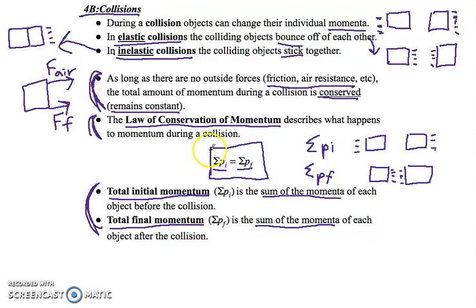So just to quickly recap, the new idea is collisions, and there's two different types of them. If we don't have to worry about any forces outside the collision, then we can think about the conservation of momentum, and that basically tells us that momentum's not going anywhere. It's not being created or destroyed. It's only really transferred between objects. Okay, what's going to be helpful now? We're going to go through an example problem of a collision.